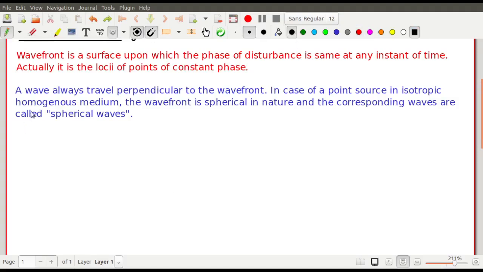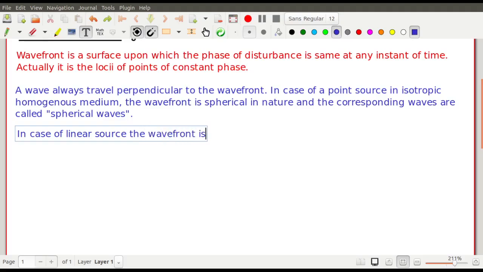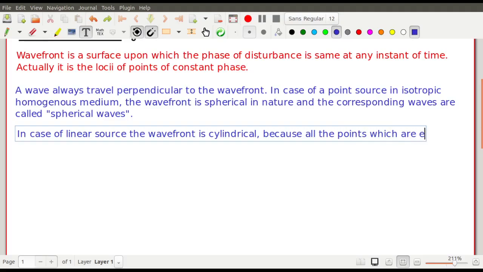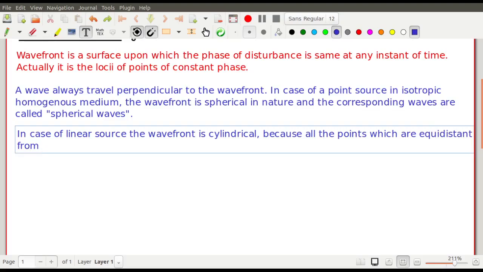We may write next that in case of linear source, the wavefront is cylindrical, because all the points must be equidistant, because they must be at the same phase.